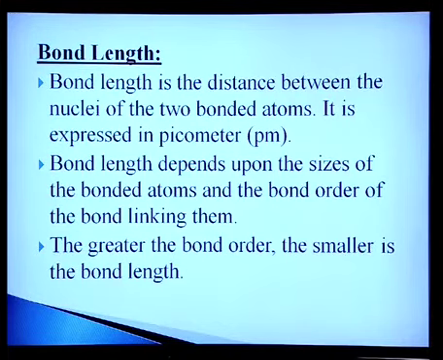type. Now, another category of bond is the hydrogen bond. It is a special type of attraction between a hydrogen atom bonded to a strongly electronegative atom, say nitrogen, oxygen or fluorine, and the unshared pair of electrons on another electronegative atom. Hydrogen bond is a weak bond, the strength being just about 4 to 5 kilojoule per mole. In fact, it is due to hydrogen bonding only that water exists as a liquid. The low density of ice can also be explained in terms of hydrogen bonding. So, we will see hydrogen bonding in water. Similarly, you can explain hydrogen bonding in ammonia